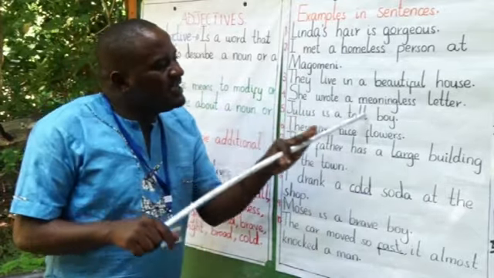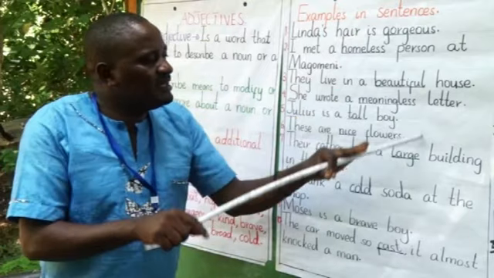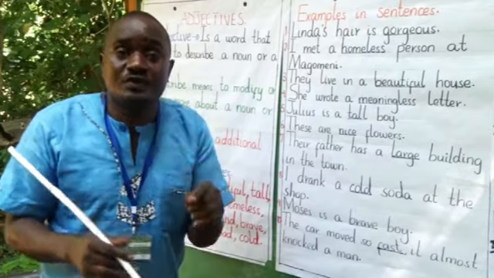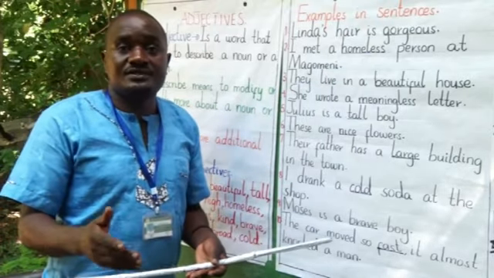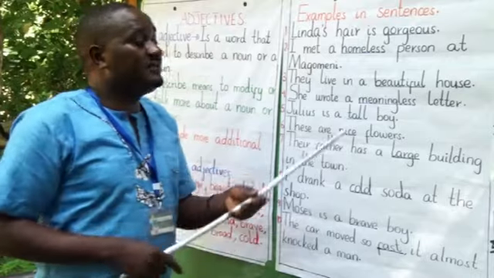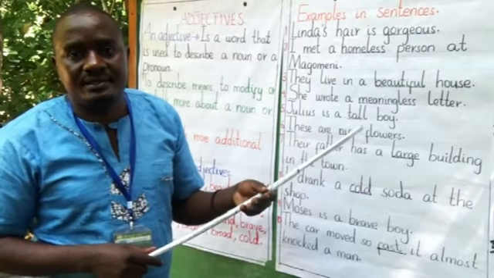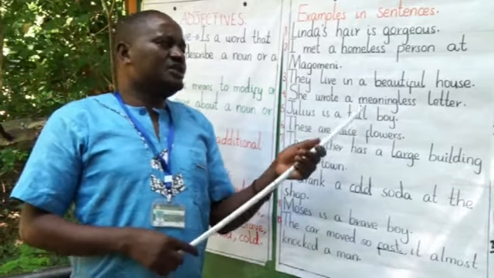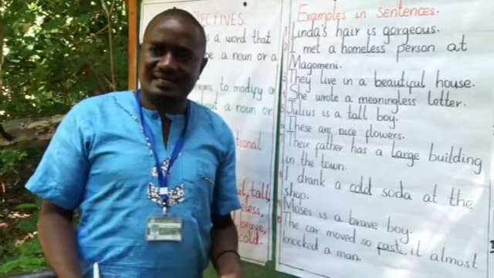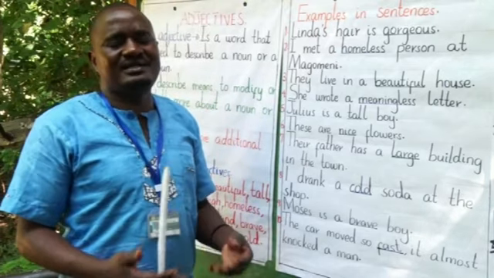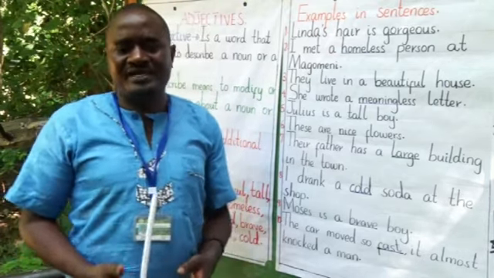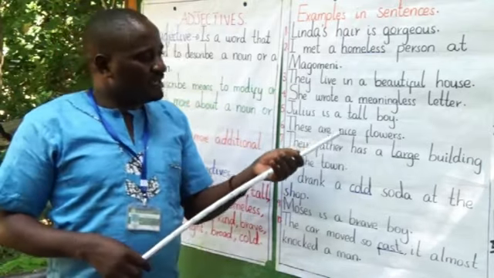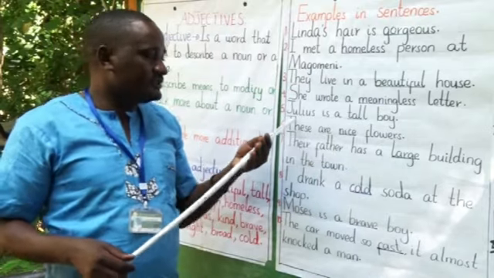She wrote a meaningless letter. I mean, the letter which she wrote maybe to your father or to you. Assume it was your friend who wrote to you a meaningless letter. Maybe the letter with abusive language. He or she used abusive language in writing your letter. Saying that she wrote a meaningless letter means a pointless letter, the letter was meaningless to me, was pointless. The letter talks nothing, rather it is talking maybe about abusive language.